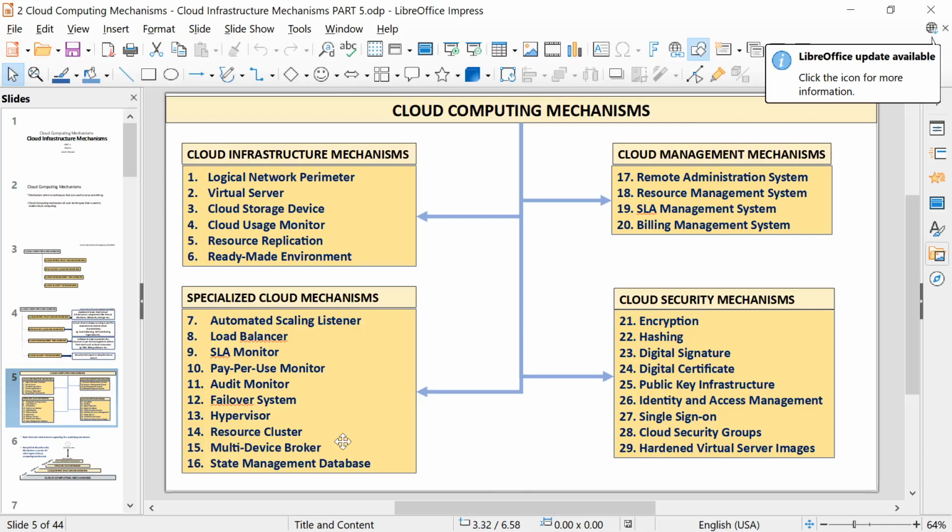Then we saw multi-device broker, which is like an interface between all types of devices outside the cloud, which interact with the cloud. And then we saw, finally, state management database.